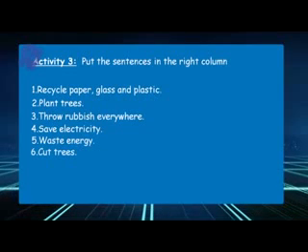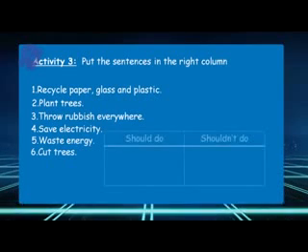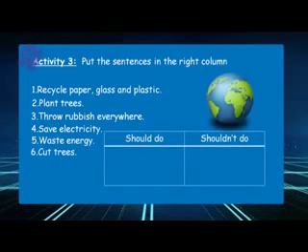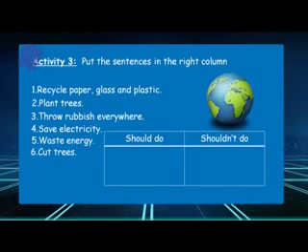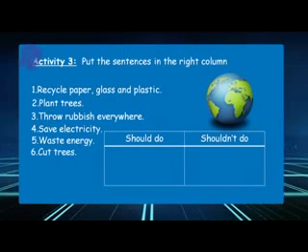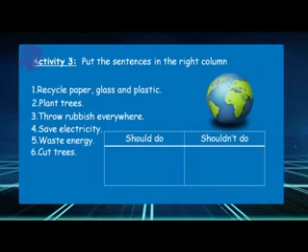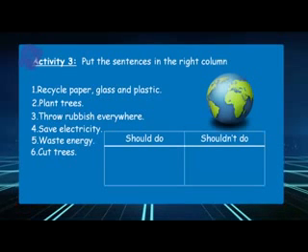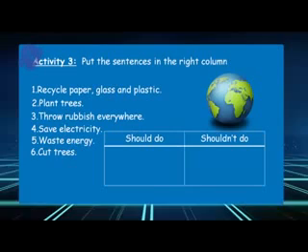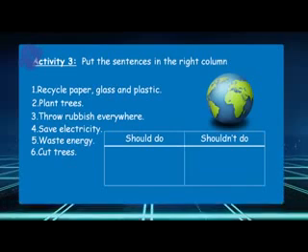Here, you are going to tell us what we should do and what we shouldn't do, because it is really important. We have 2 columns now, so we are going to put the sentences with should do in the first column and shouldn't do in the second.